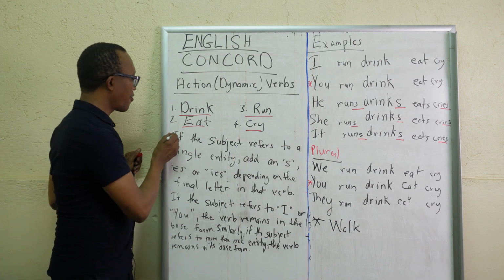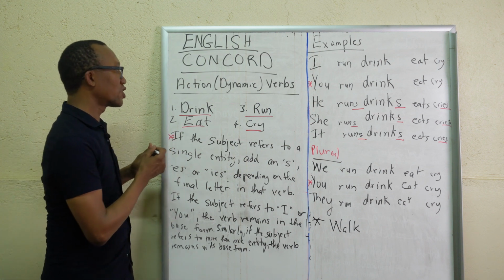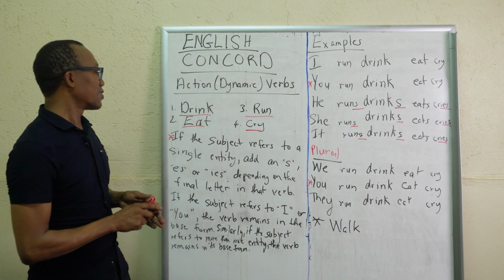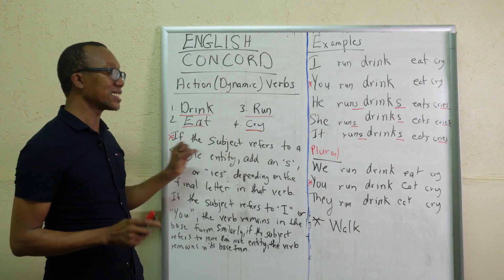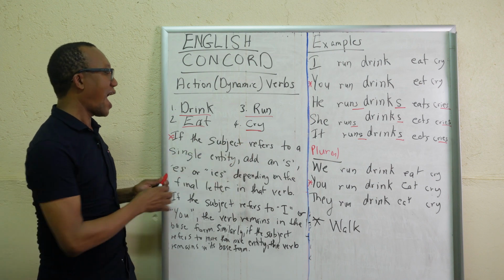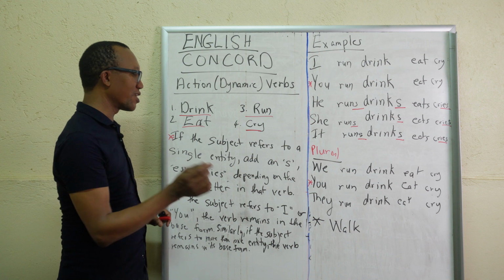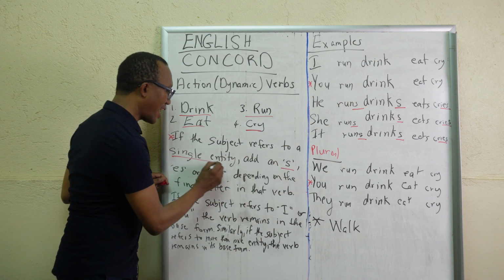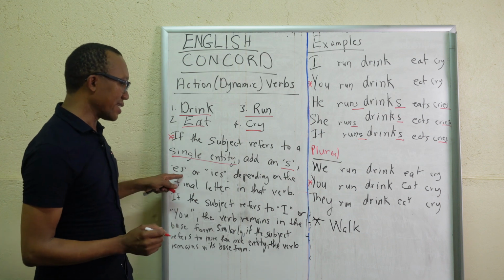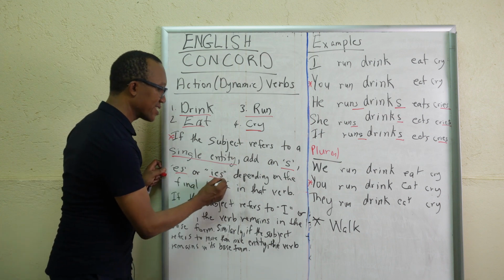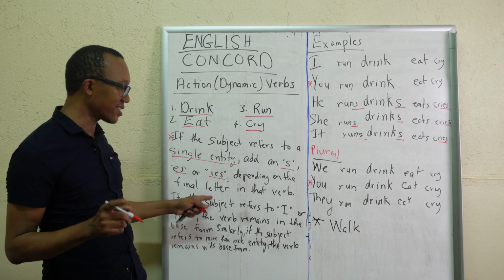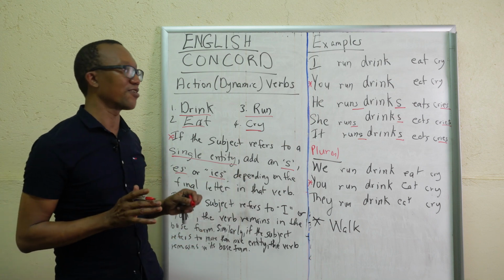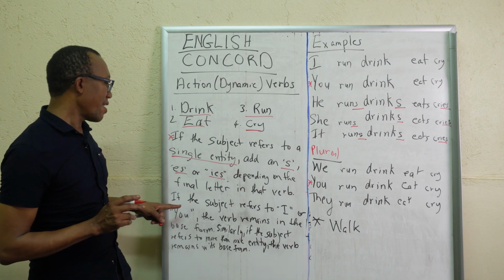It says if the subject, so you know that Concord means subject-verb agreement, right? So if the subject refers to a single entity, and we're going to talk about what is an entity soon, add an S, right? So notice a single entity, S, ES or IES, depending on the final letter in that verb. And we're talking about the present tense here too, so bear in mind the present tense.